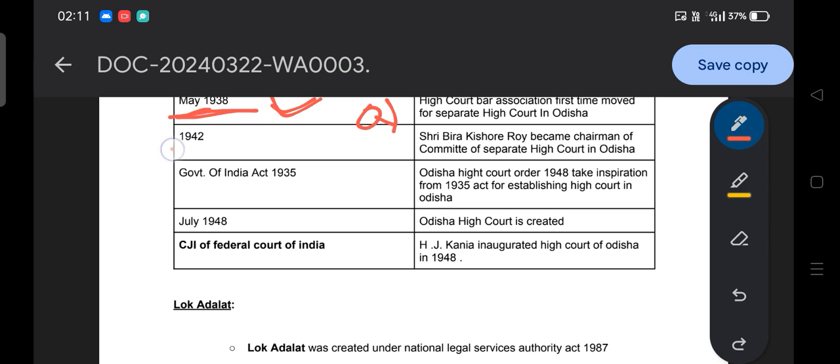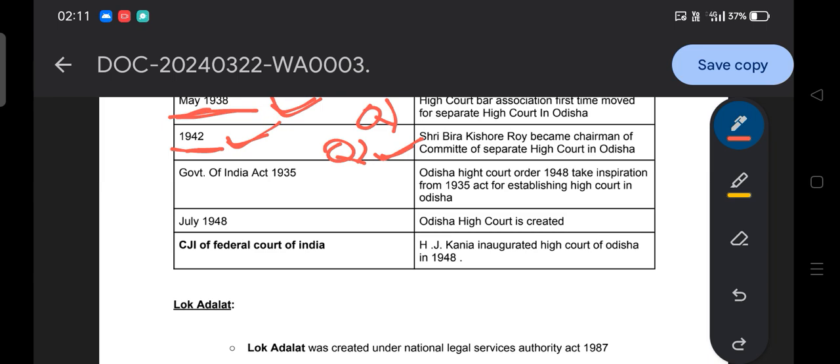Then next, in 1948, Biro Kishore Roy became the chairman of the committee for a separate High Court in Odisha. So for the creation of the High Court, a committee was created, and that committee was headed by Sri Biro Kishore Roy in 1948. Simply they can ask: who is the chairman of the committee for a separate High Court in Odisha? Biro Kishore Roy is the chairman. Simply you can get a question there.